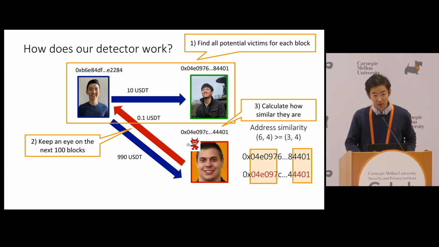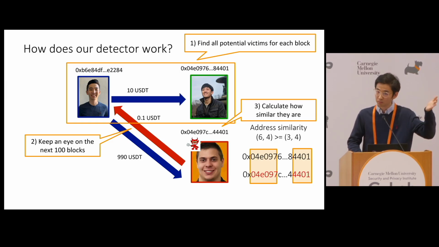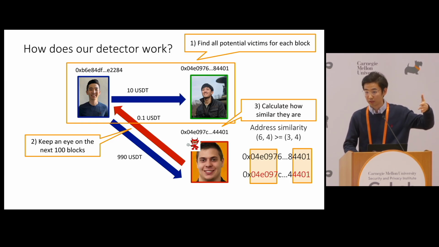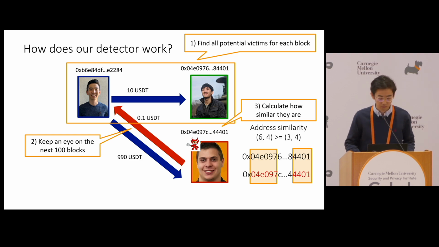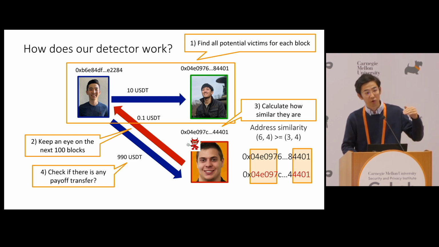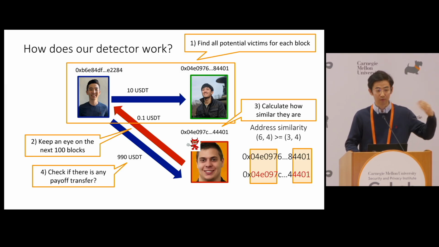Then we calculate the similarity of newly interacted addresses. The distance metric we use is simply the number of consecutive matched digits at the beginning and the end, until a different character shows up. In this case, it matches the first 6 and last 4 characters, and we only consider it a lookalike if the scores are more than 3 and 4 respectively, to avoid natural collisions. Finally, we check whether the victim makes a mistake and transfers assets to the attacker.